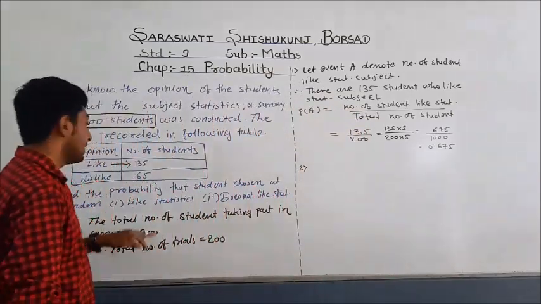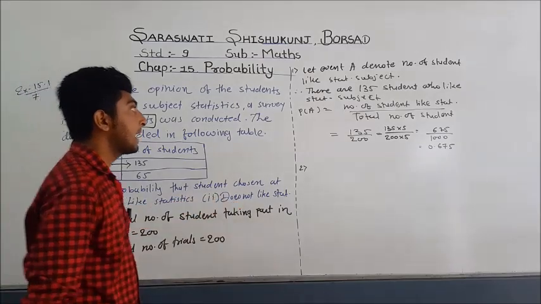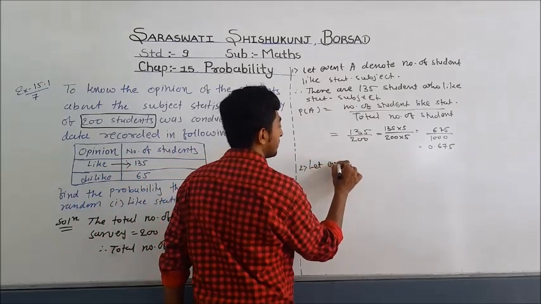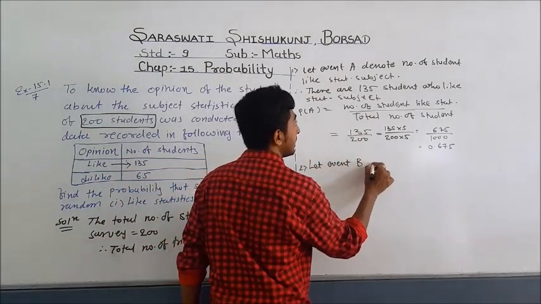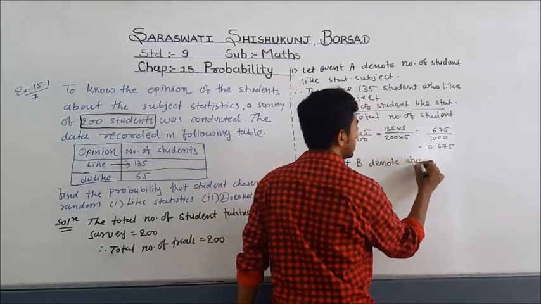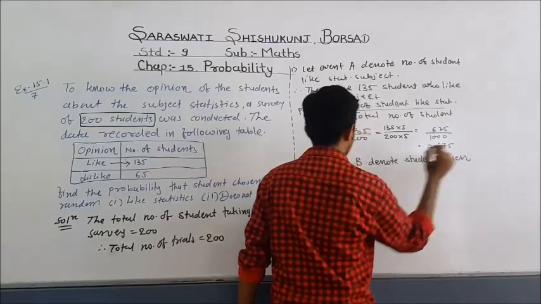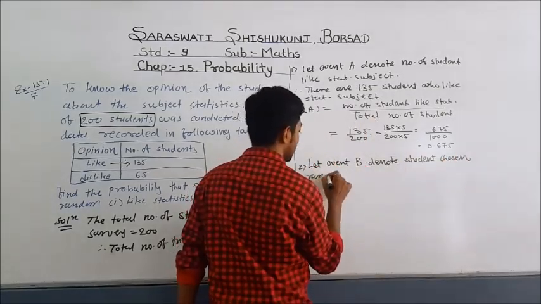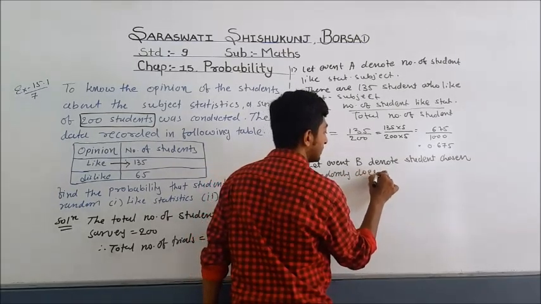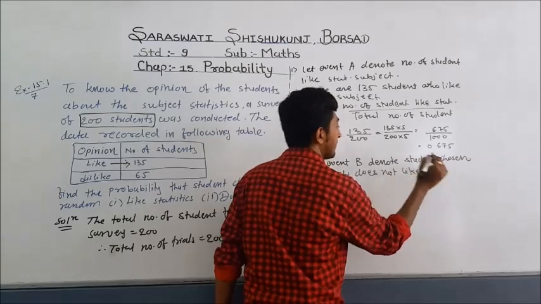We have to find the probability that a student chosen at random does not like statistics. So we can say that let event B denote the student chosen randomly does not like statistics subject.